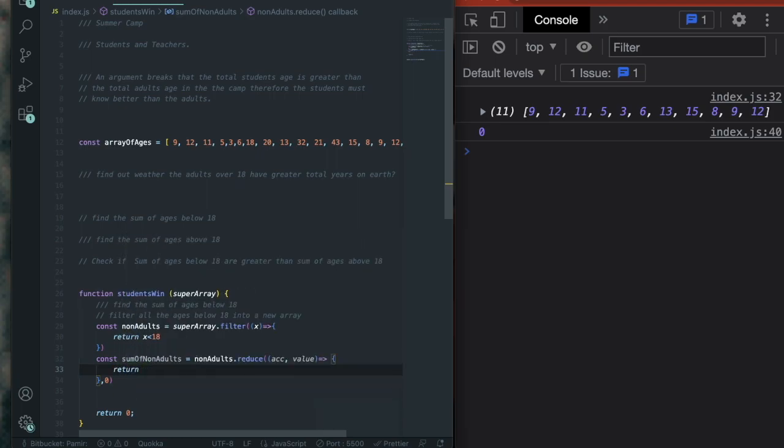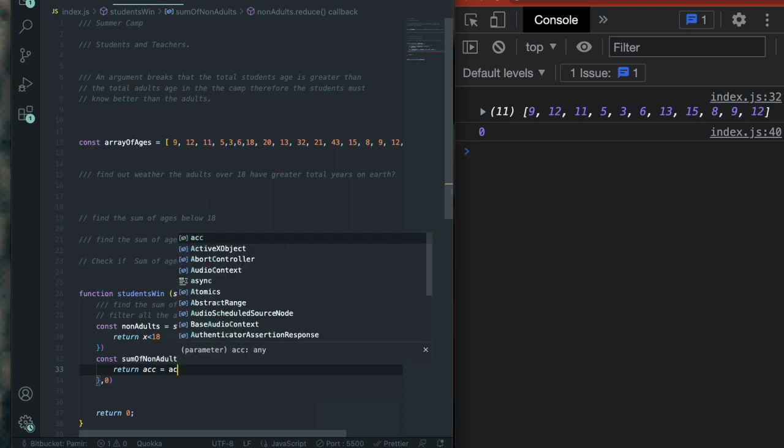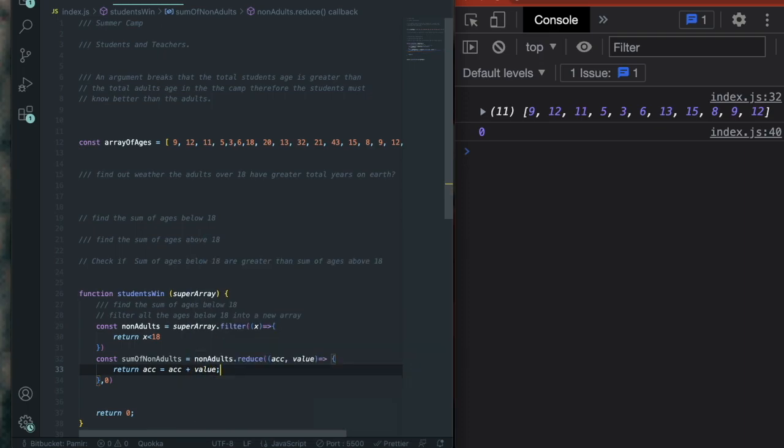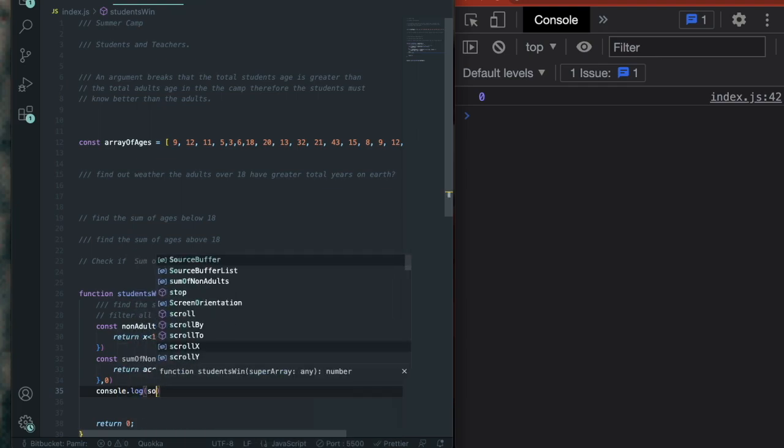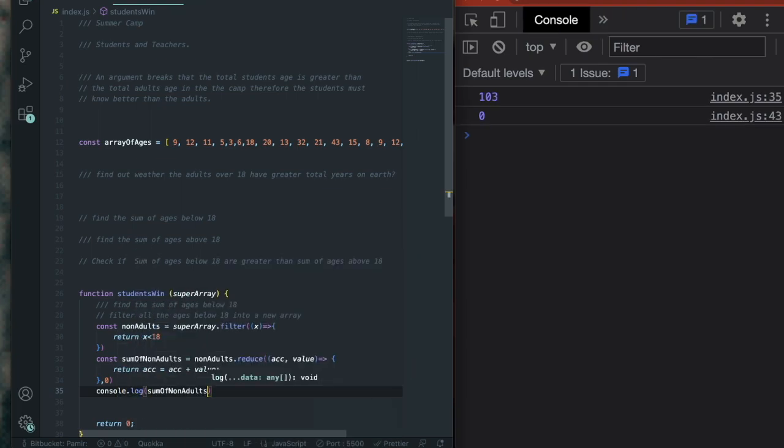How does reduce work? I have to remember. So the accumulator starts at 0 and it goes to the next one. So we're going to add a value. Accumulator equals accumulator plus value. We're going to write it long form. Boom, something happened, and let's see if there's a sum there. Console log sum of non-adults. 103. Okay, we have a number, so this worked.